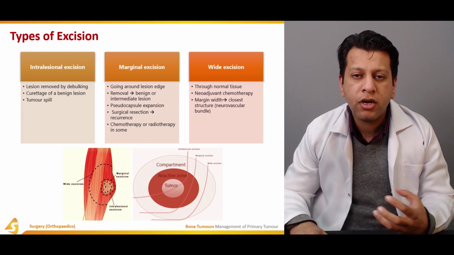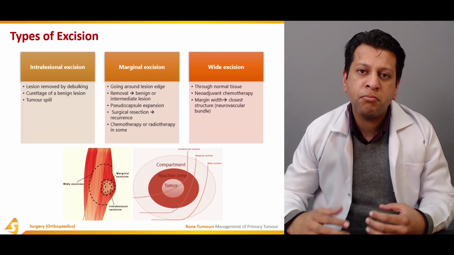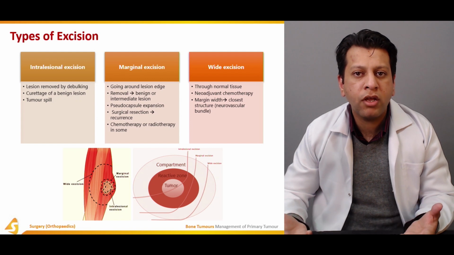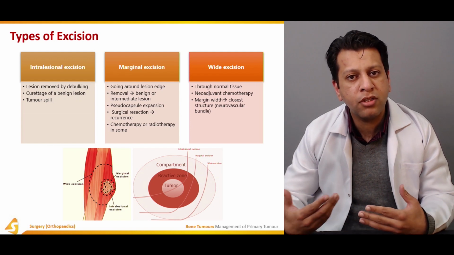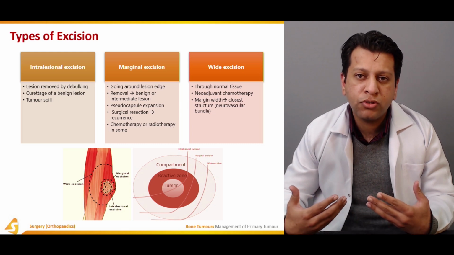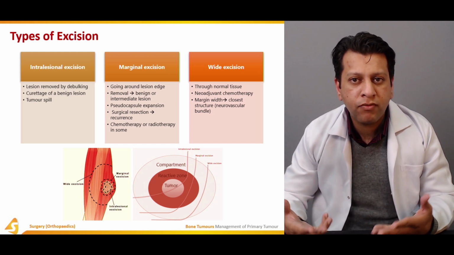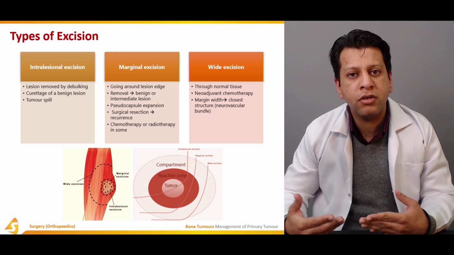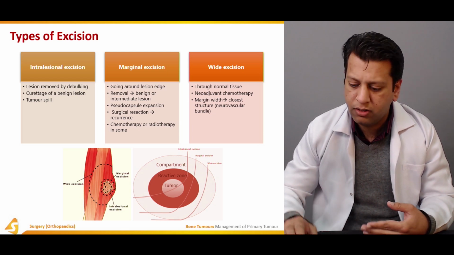The main important point over here is that the more malignant the tumor is, the more normal tissue you have to take out. That is, you have to go for wide local resection or radical resection, because you cannot leave even a part of a pseudocapsule or tumor in a malignant tumor inside the body following resection.